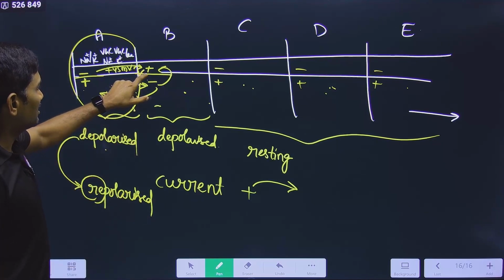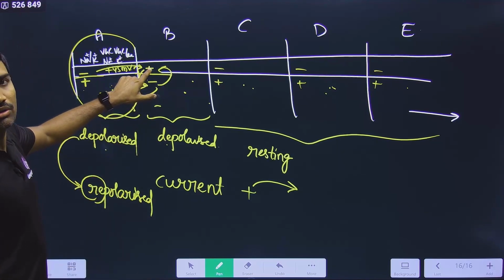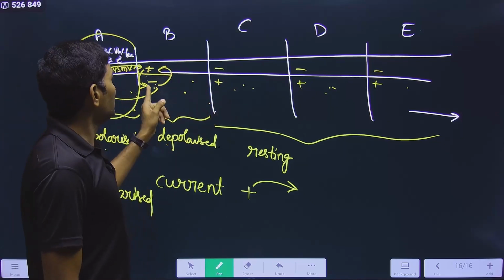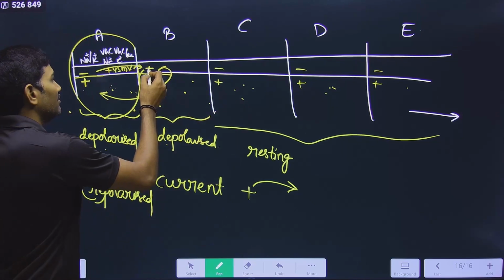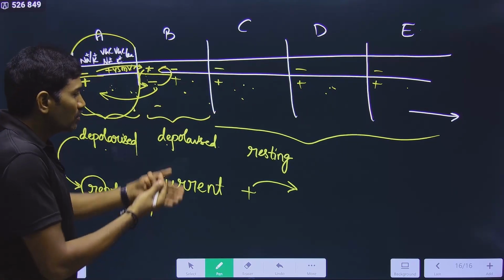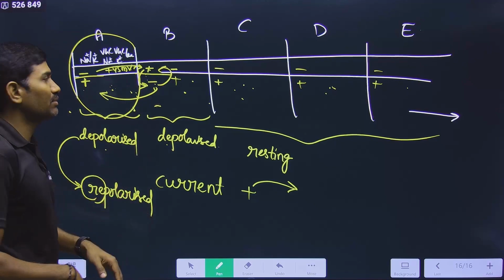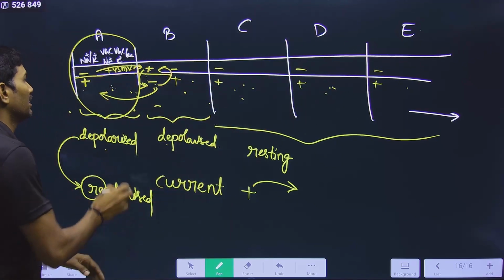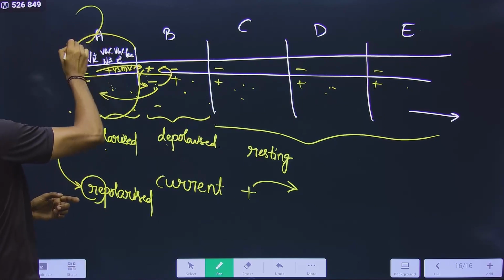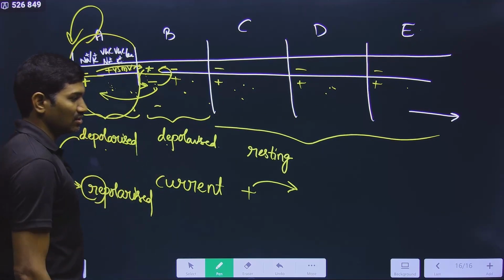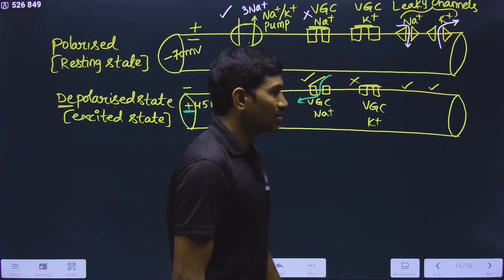Now here you just see this is depolarized, positive inside, negative outside. Now this will induce in the next segment. Once it is induced in the next segment, again it will come back to normal, means inside negative, outside positive will come. So once inducing in the next one, it keeps on going forward. And this segment should come back to normal. How will it come back to normal? We will see this.